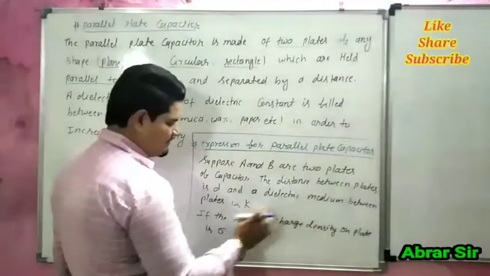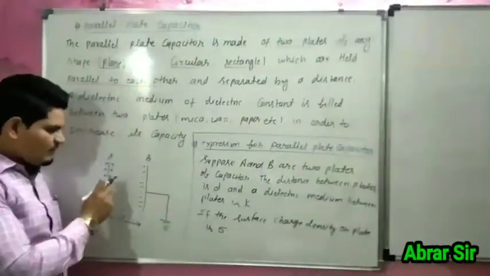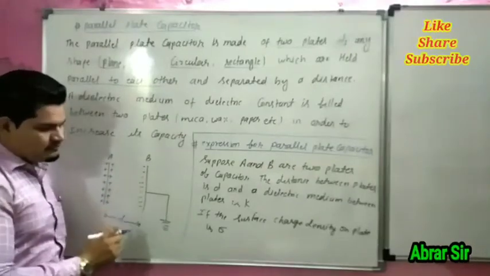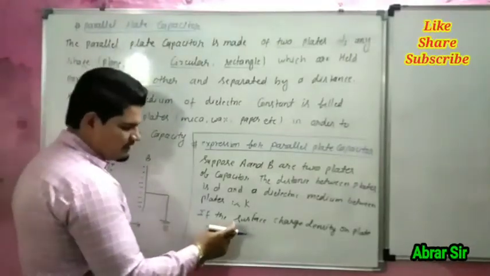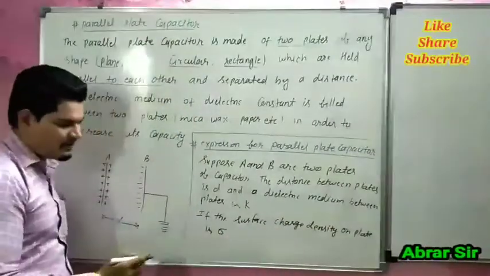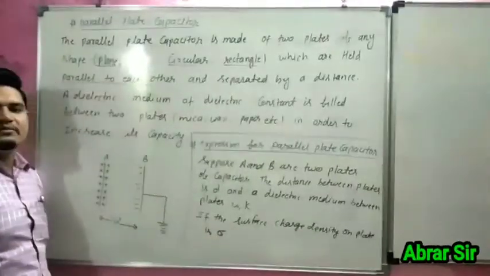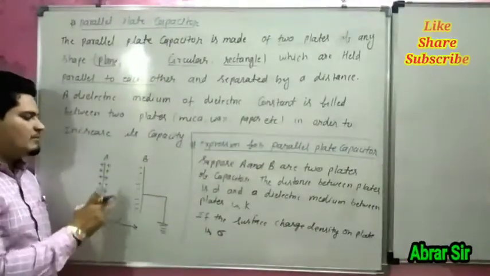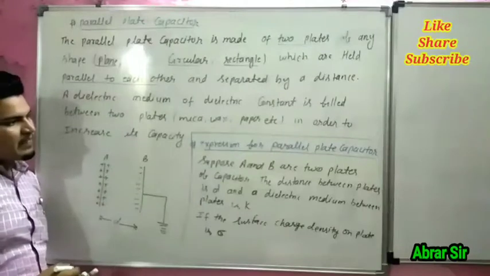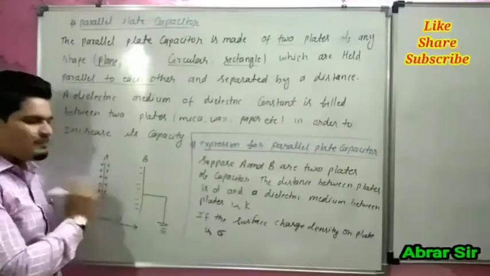The dielectric constant of the medium between these two plates is K. The surface charge density of the plate is denoted by sigma. Now we have to calculate the intensity of electric field due to the plates.